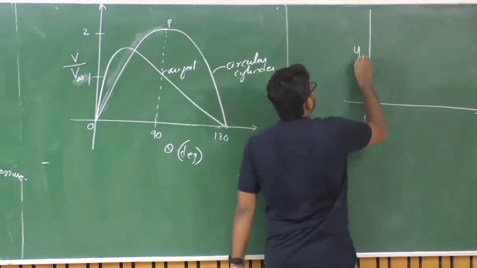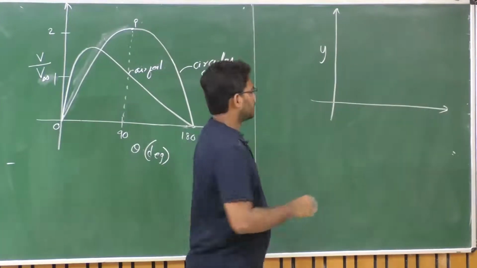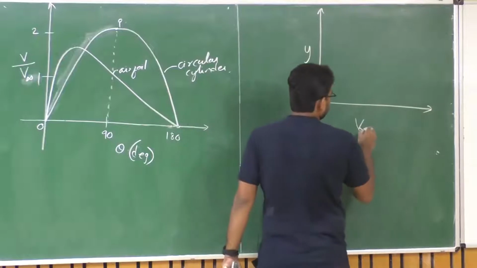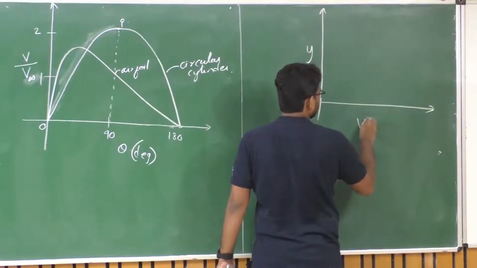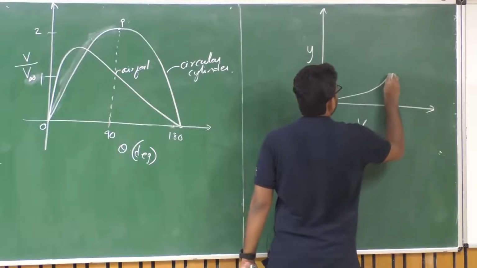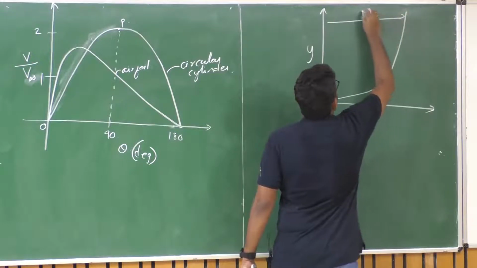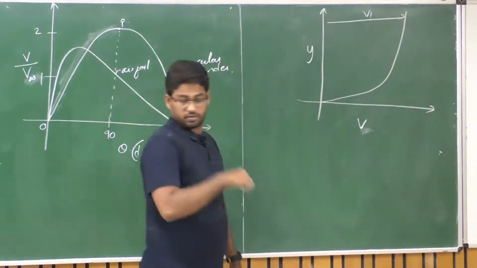Let us say y is the perpendicular distance to the surface, and V infinity is the corresponding free stream velocity. Let us say V1 is the local velocity here.